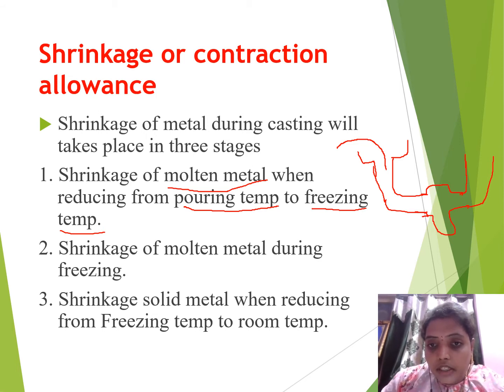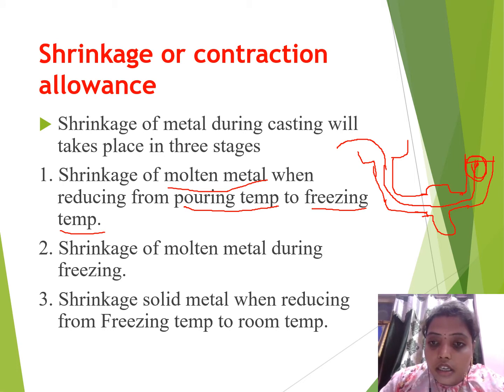Afterwards it passes through this, filling the mold cavity, then goes through this and enters the riser, up to the top of the riser we are filling. After filling this point, we stop pouring the molten metal. That means the freezing point is from here.